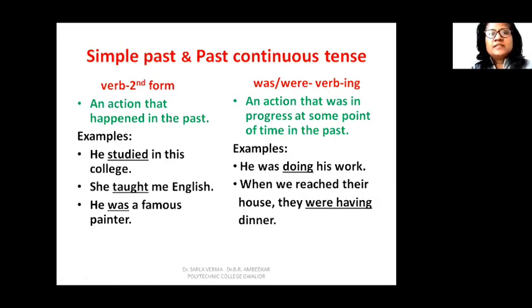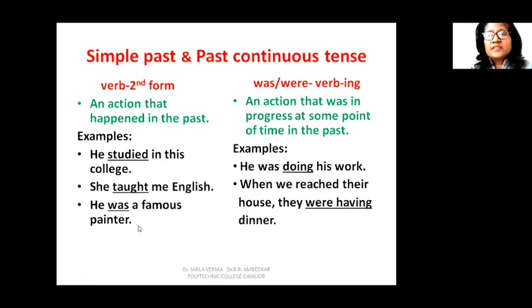A simple past deals with the action that has happened in the past or that has taken place in the past. And we don't want it to be connected with the present. Examples, he studied in this college. So it is a matter of past. He studied in this college. So now maybe he's in job, but he studied in this college. So this is a fact. She taught me English. So it has no connection with the present, but when you are talking about the teacher, you are saying she taught me English.